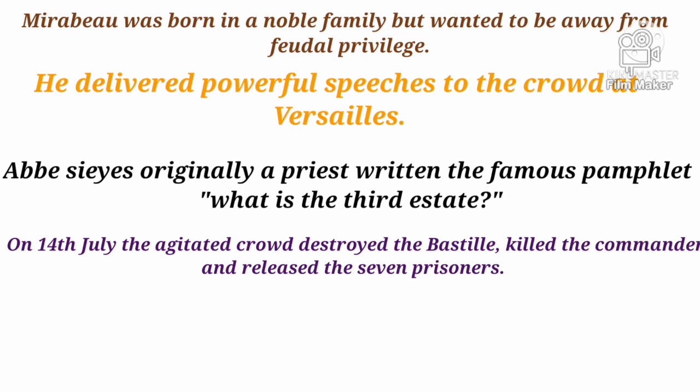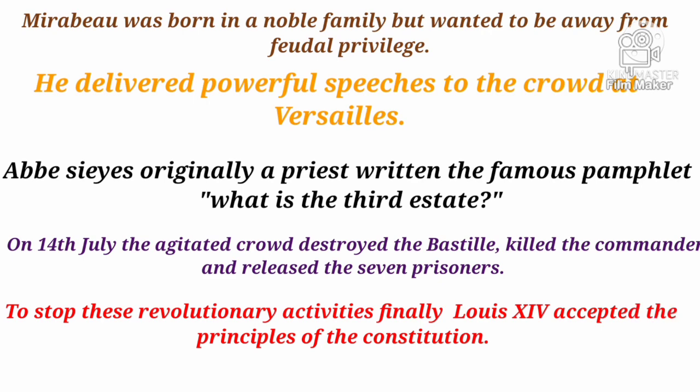And on 14th July, the agitated crowd destroyed the Bastille, killed the commander of the Bastille, and released the 7 prisoners from the jail. So, by seeing these revolutionary activities, Louis XVI finally accepted the principles of the constitution and accepted that his powers would now be checked on the basis of the constitution drafted.